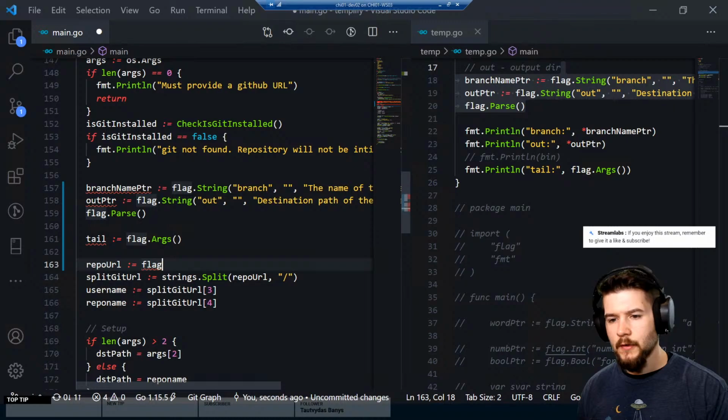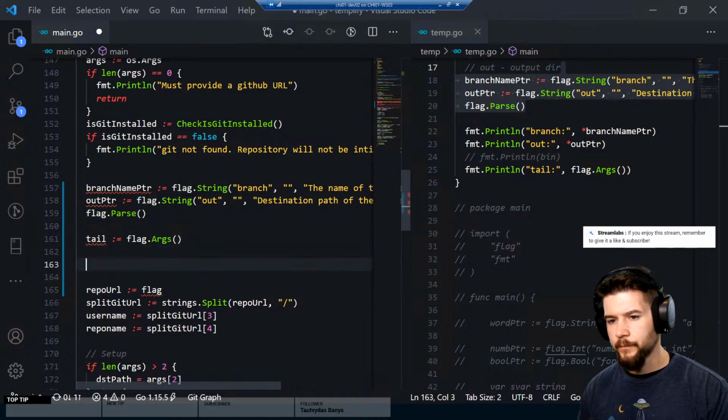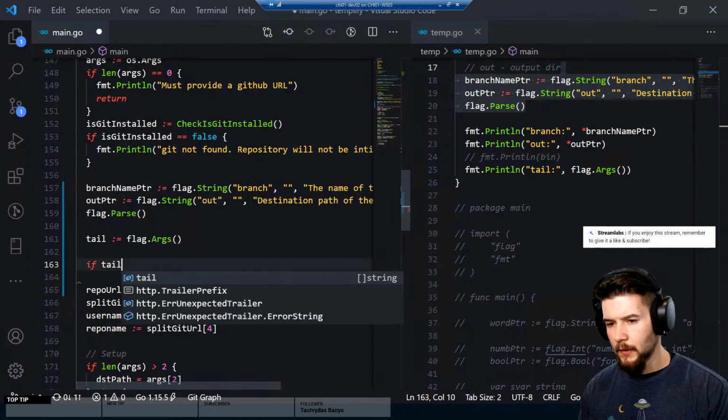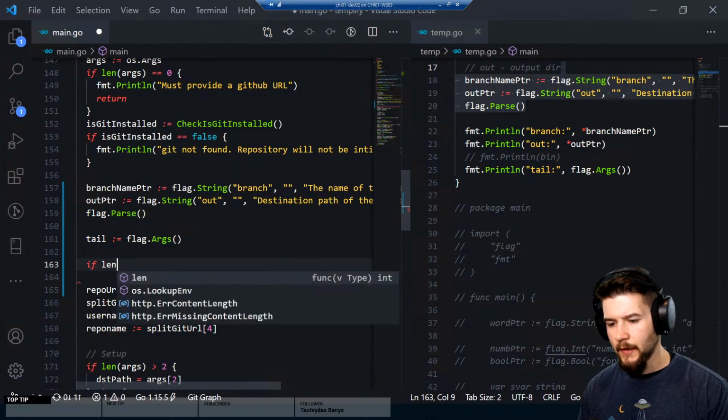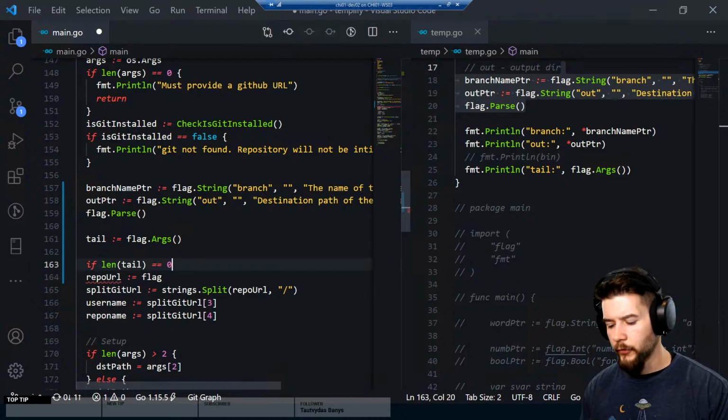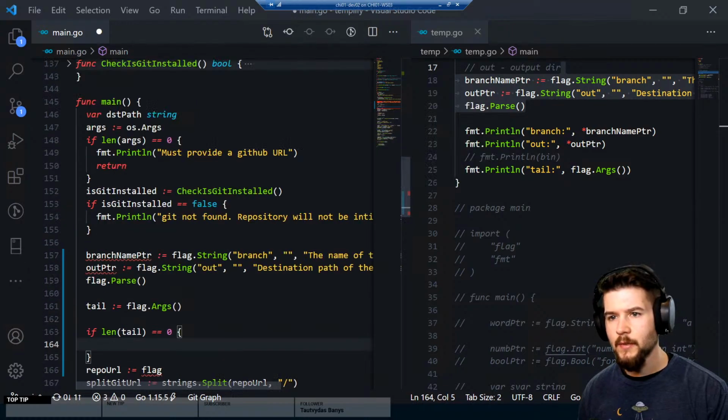Okay, so we can say if len, I think len is what we're using, just find the length of the array, tail, double equal to 0. Now we'll do this whole logic of you need to provide something, otherwise we're not going to entertain you.